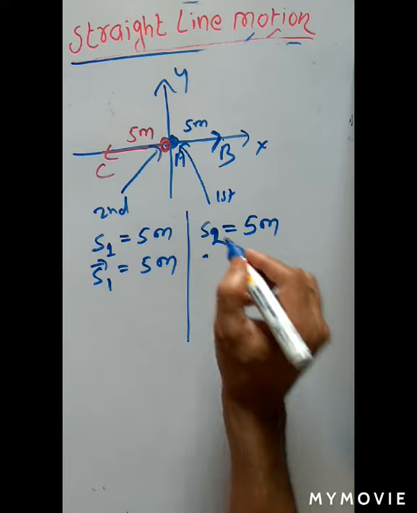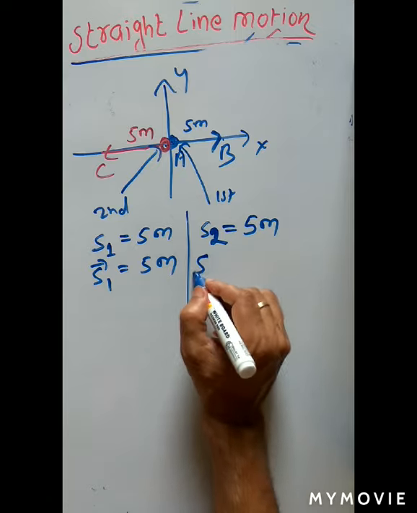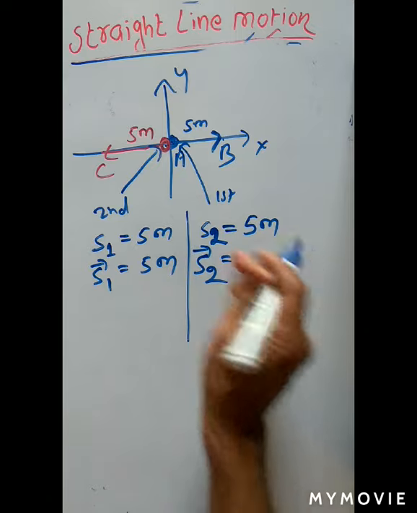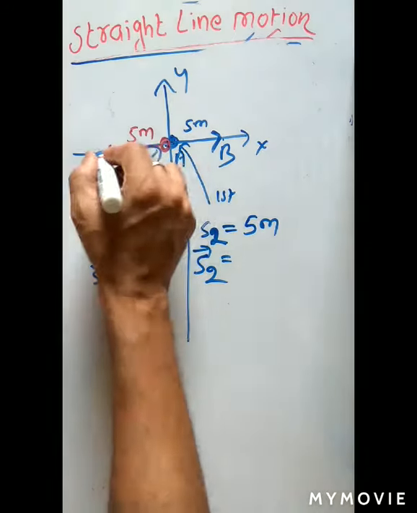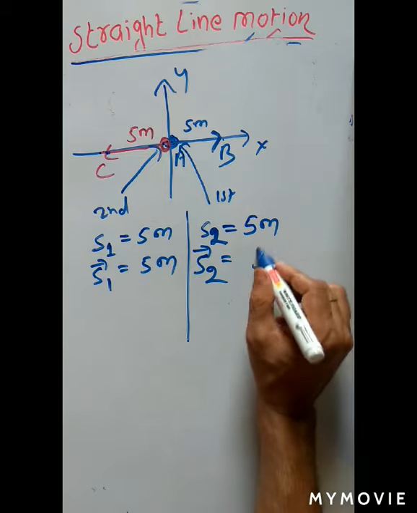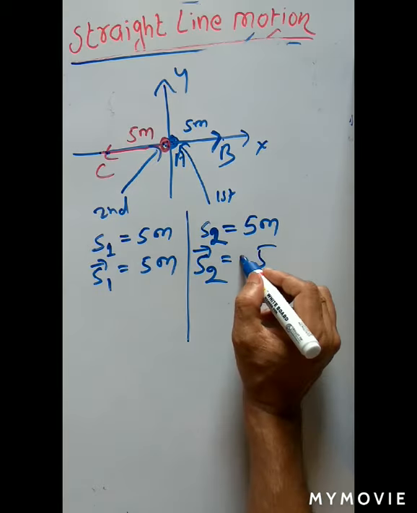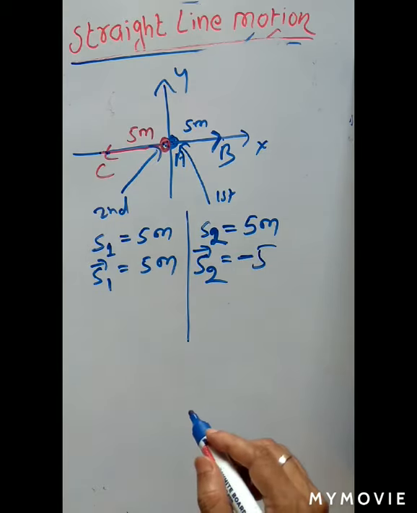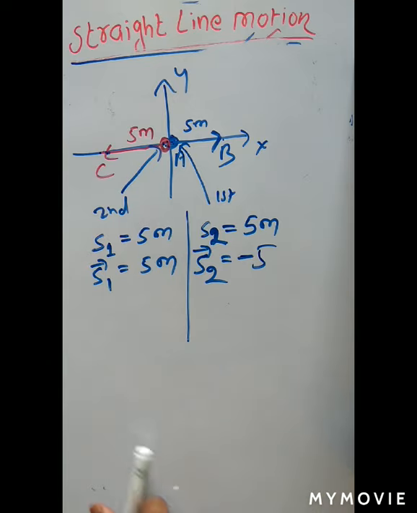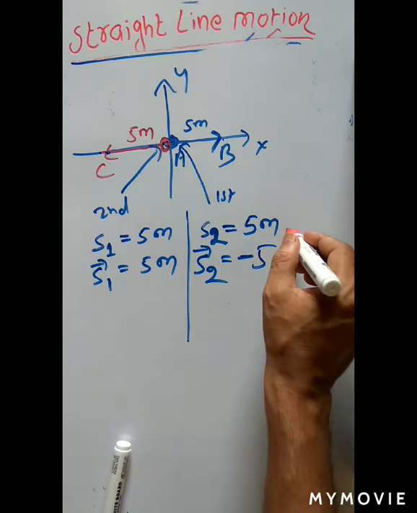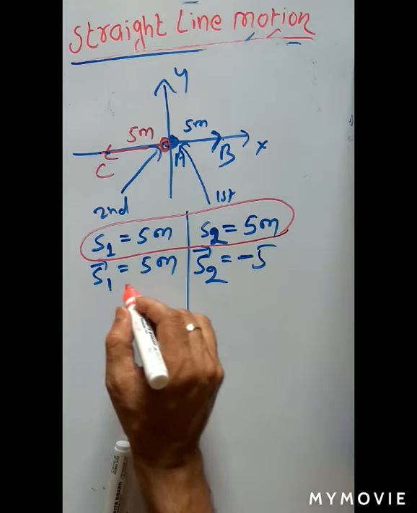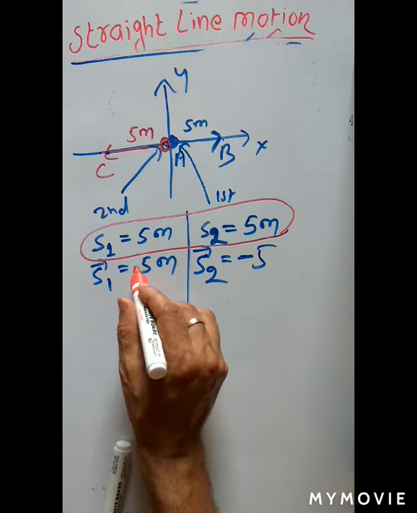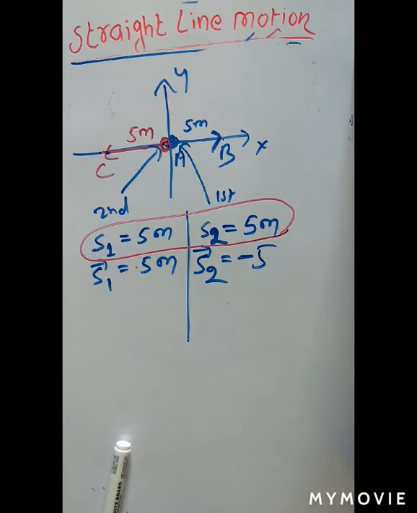The displacement: this is the initial point, this is the final point, the shortest path between them is 5, but it is towards the left, so you give it a negative sign. The conclusion is that distance is always positive, 5 meter here and 5 meter here, but displacement may be positive or negative depending upon the direction of motion.